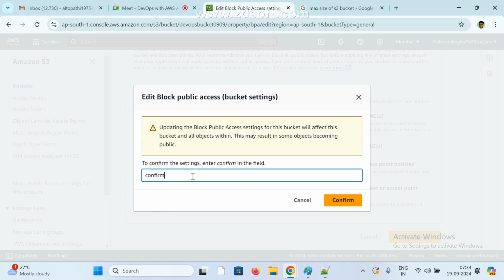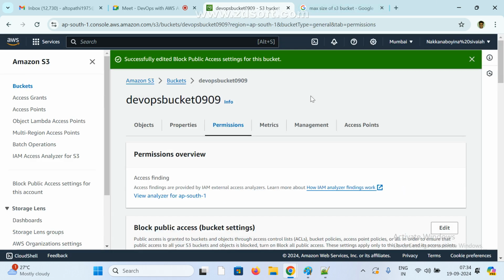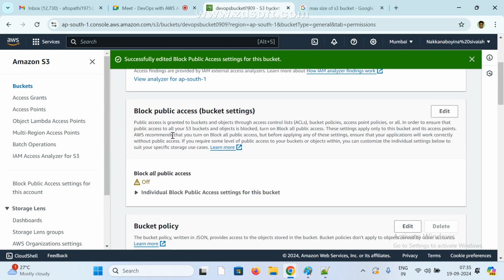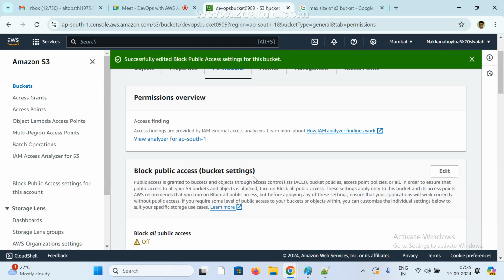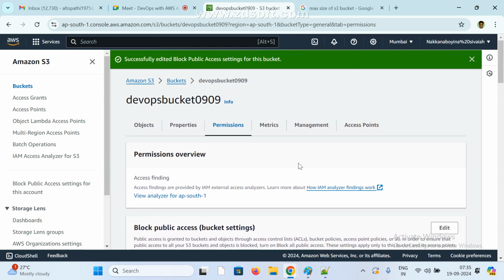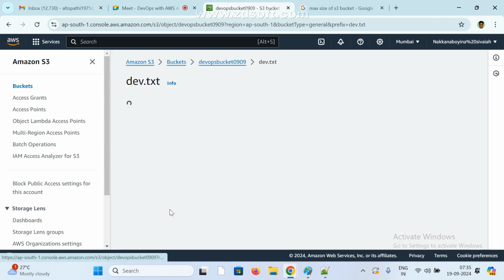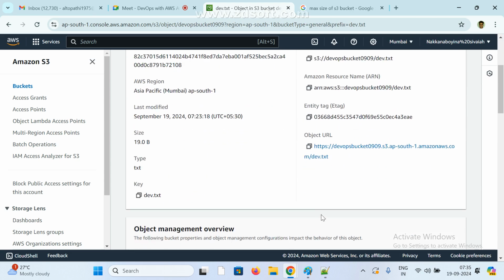Yes, sir. Now enable. That's it. I have given public access. Now go to the object, click on it, and check whether we can access it.